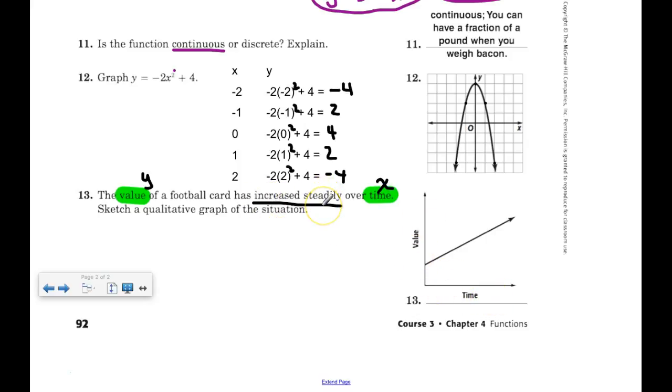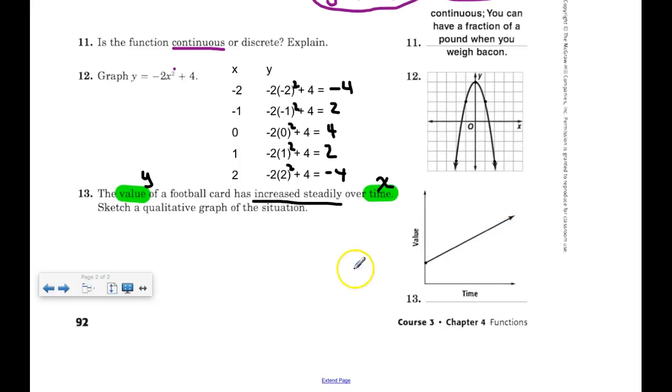Increases steadily. That sounds like a constant rate of change to me, which would indicate that it should be a linear graph. Now, the question is, why does it start right here and not at 0? Well, I guess you're assuming that the football card was initially worth something. It was not 0. Okay, so if it's initially worth something, then you're going to start your graph above 0 somewhere. And increasing steadily means that it's going to be linear. Now, it's not going to look like that. That would be increasing dramatically. And it wouldn't be straight across. That would mean it's not increasing at all. So increasing steadily, just draw a line, steadily increasing, and we'll give you the benefit of the doubt.